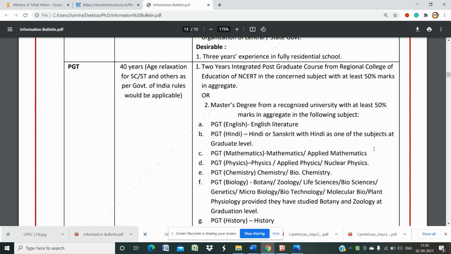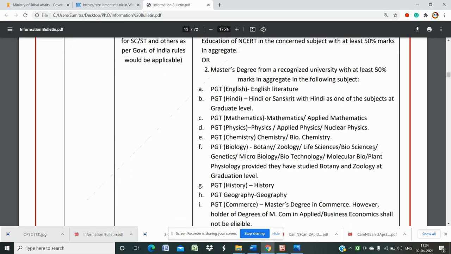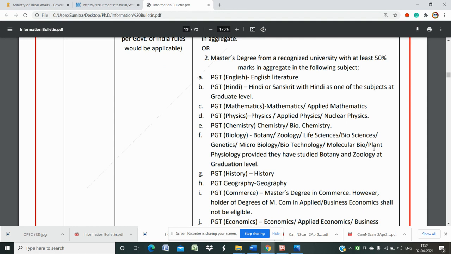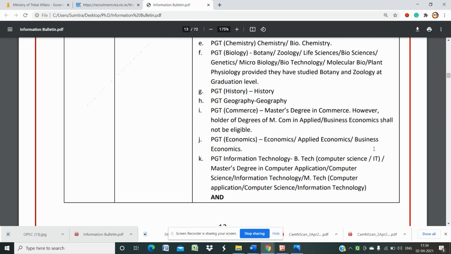PGT biology: if you have done an MA in any one of subjects like botany, zoology, life science, biosciences, genetics, microbiology, biotechnology, molecular biology, plant physiology, provided they have studied botany and zoology at graduation level. Then PGT history: only the history subject, or landmarks of Indian history, you can apply for PGT. Geography. Commerce: master's degree in commerce; however, those holding an MCom in applied business economics shall not be eligible. So you have to have completed your master's degree in commerce only.